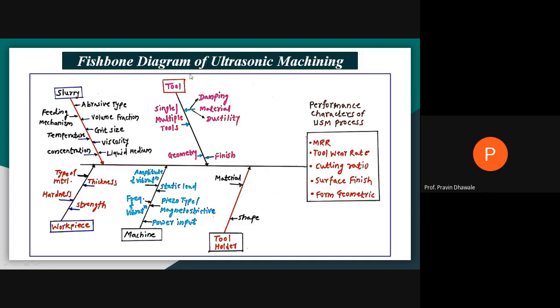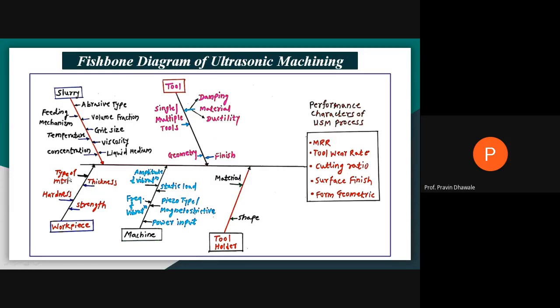And when you are selecting the tool as an input parameter, what will it affect in the performance of ultrasonic machining on these output parameters or performance characteristics? Second, tool holder. Which will be the material of the tool holder and what will be the shape of this tool holder? Then workpiece.